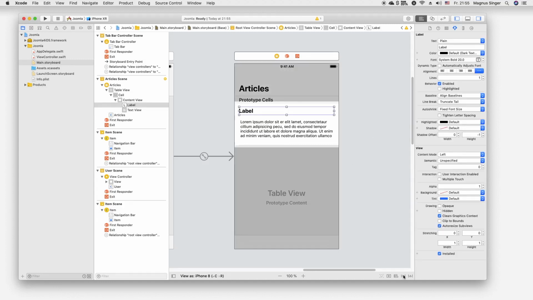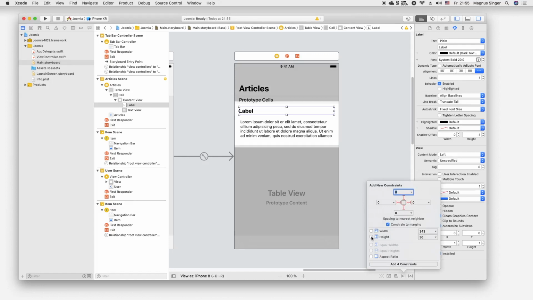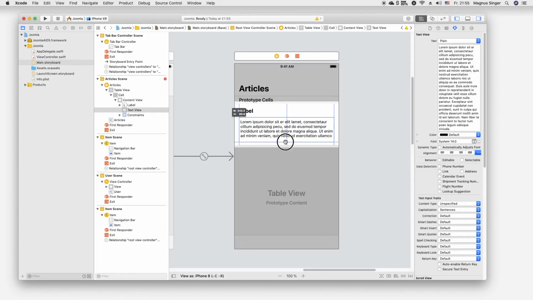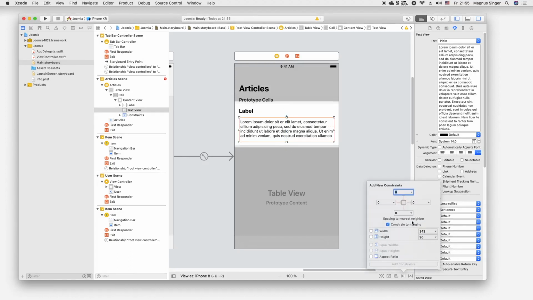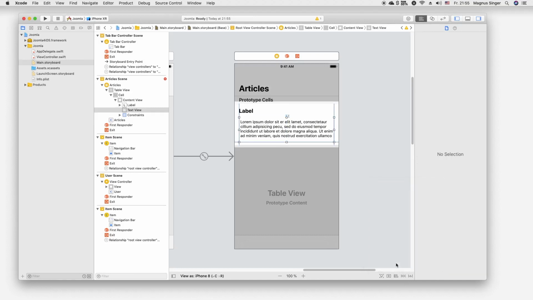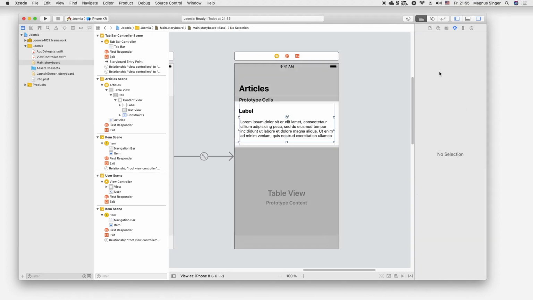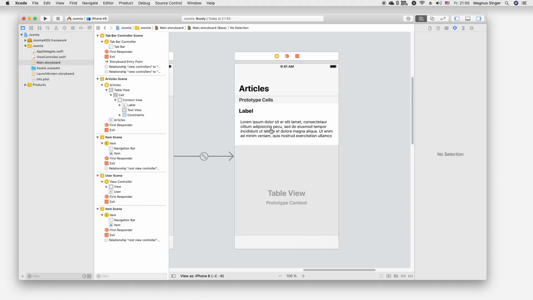So now I can set up the constraints, and of course the label will have a fixed height of 30, and the text view will just be inside the cell but have no fixed height, so the height can be adjusted according to the text inside the text view.